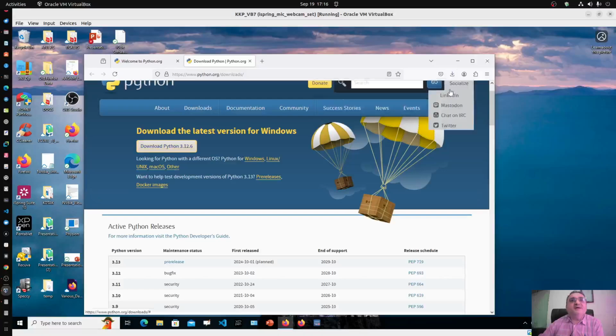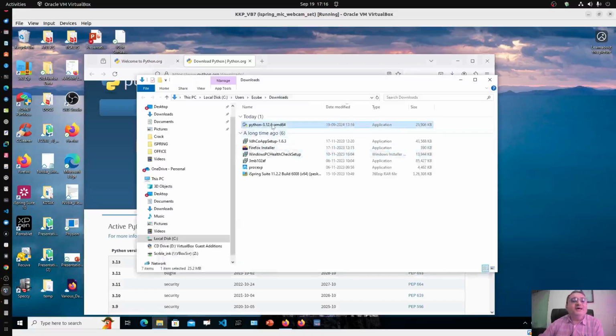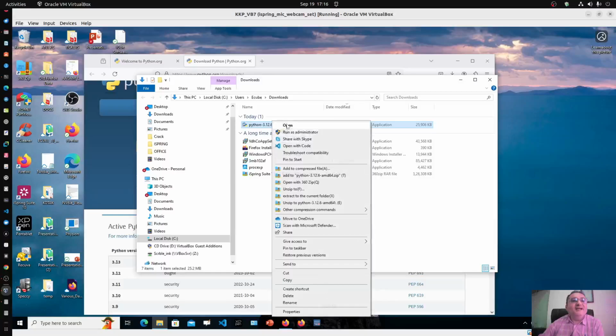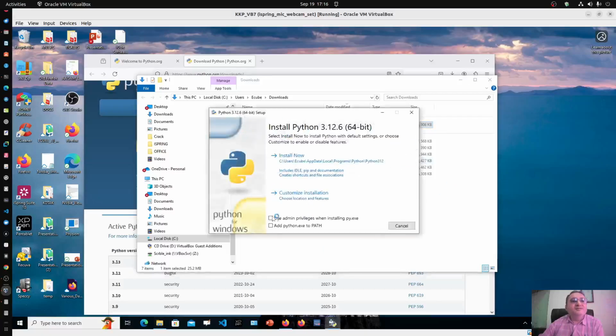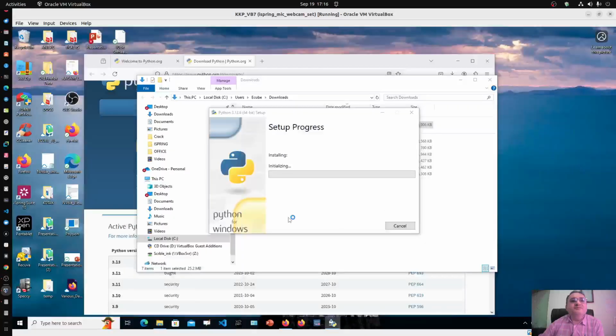Now that it has been downloaded, I open it by double clicking, and here it is. Add python.exe to the PATH variable. If you are the sole user of your PC, it does not make any difference what you do with this. But if multiple people are using it and you are the administrator and you only want to use this, then you can use this option. Then install now. Very quickly the software will install itself.